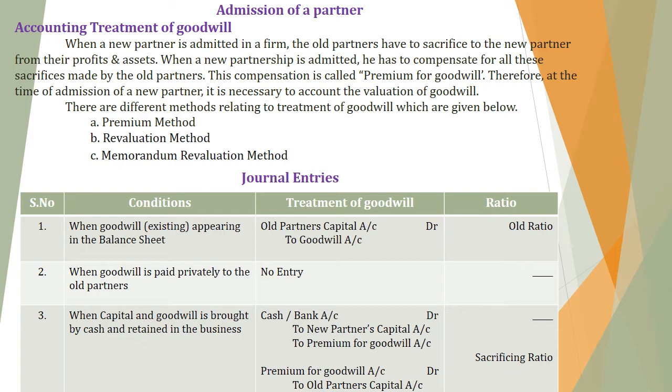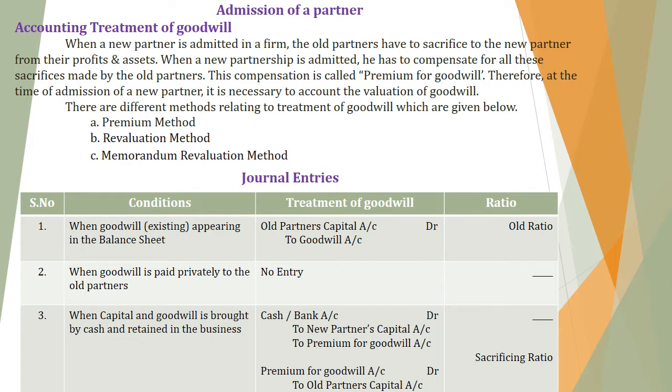There are different methods relating to treatment of goodwill which are given below. One is premium method, another one is revaluation method and another one is memorandum revaluation method. So under premium method, some journal entries we are going to see, and revaluation method it will be coming only in the one journal entry, and memorandum revaluation method I will tell you when I come to the class. Okay, so look at the journal entries. All the journal entries related to premium method except one that I mentioned.